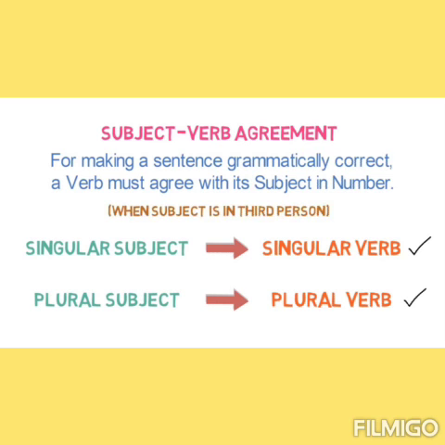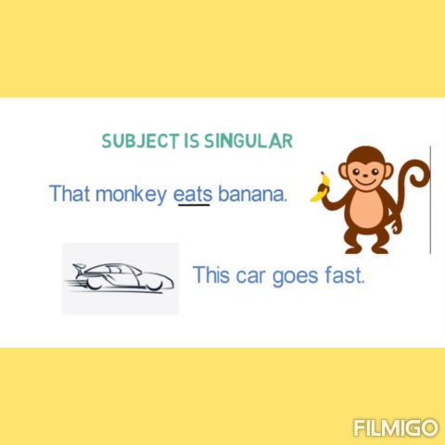For making a singular verb, we add s or es to the base form of the verb. And for a plural verb, we never add s or es to the base form of the verb. Now see an example. That monkey eats banana. Here we have one monkey, so the verb must be singular. Here the verb is eat and we have added s with it. So the correct verb is eats.